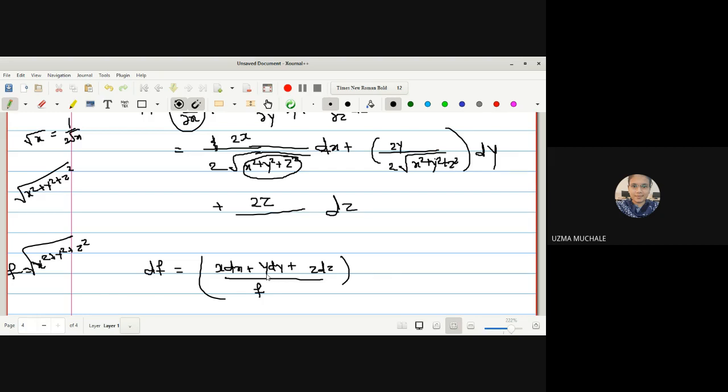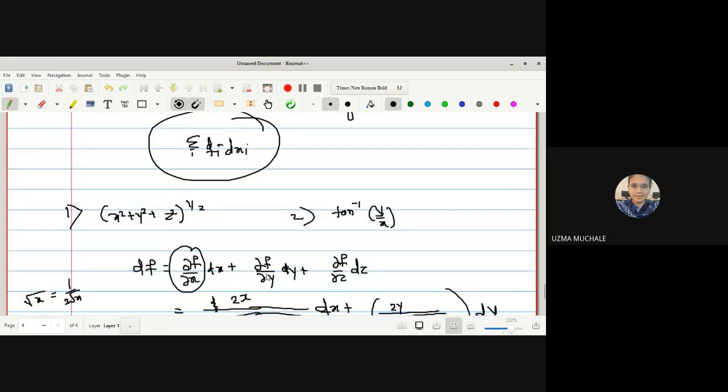Can you do this for the second one? Tan inverse of y by x is the next example. You have to do very similar things to whatever we have done here.